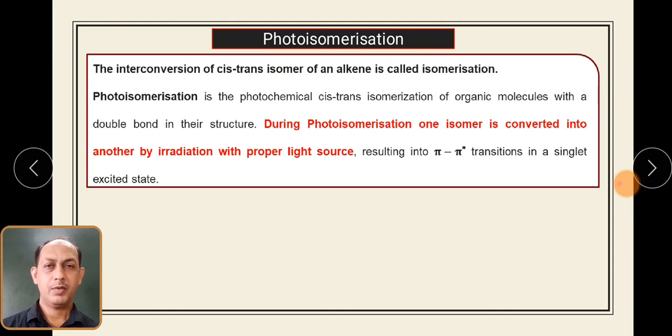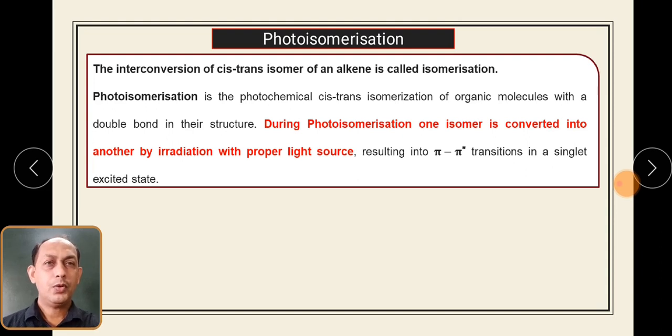Right now we know what is meant by isomers. One thing I would like to mention is that in compounds where double bonds are present, pi electrons are present, and we know that pi electrons are loosely bound, so they can be excited at much lower energy compared to other electrons. They can very easily undergo pi to pi star transitions. So let us try to understand the term photoisomerization, where the two isomers, cis and trans, have a geometrical difference across the double bond.